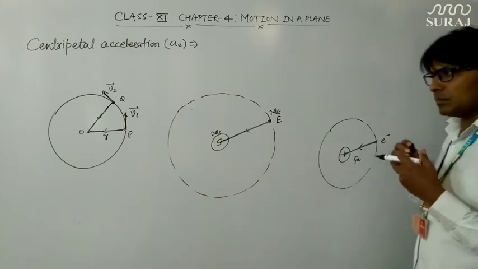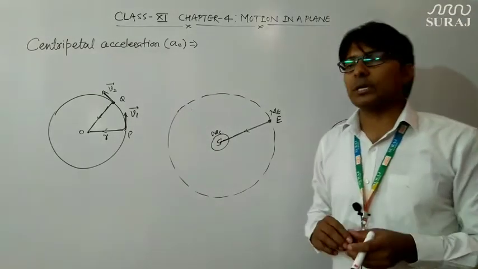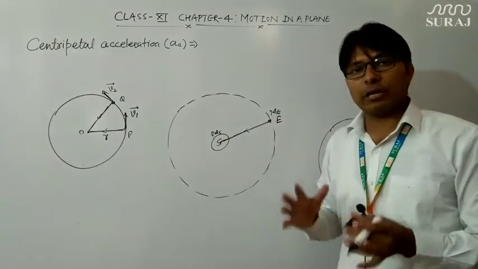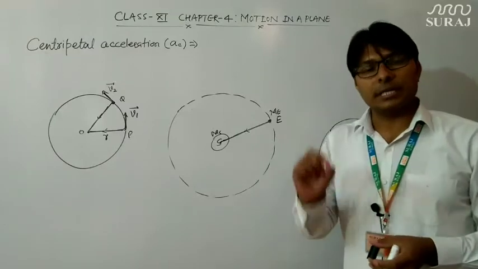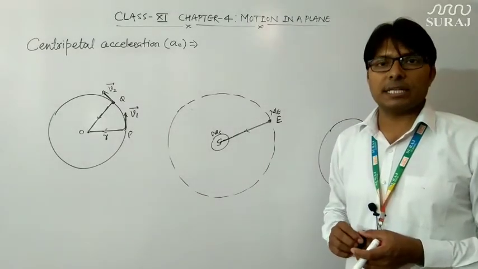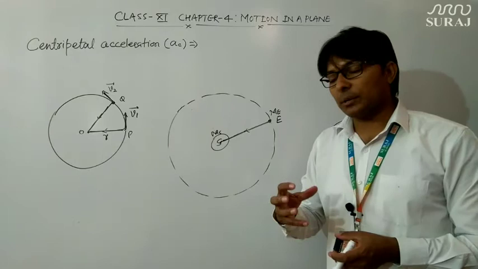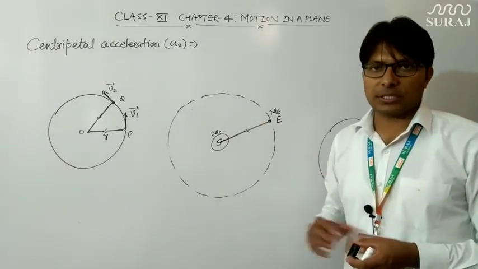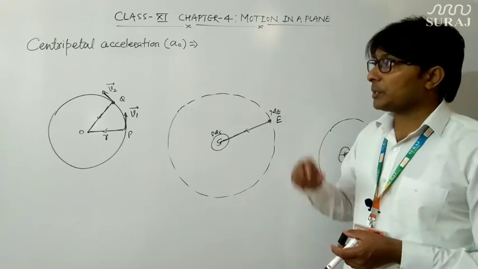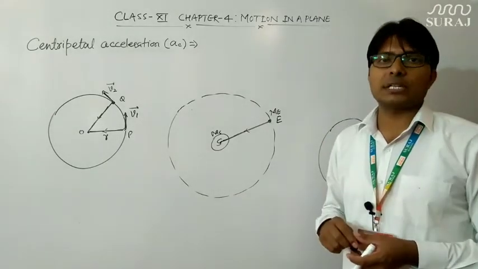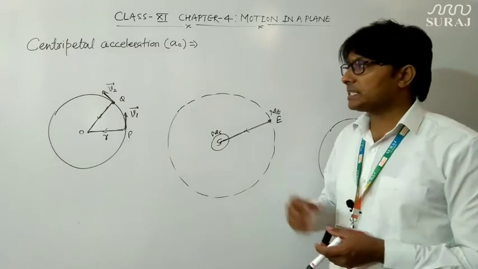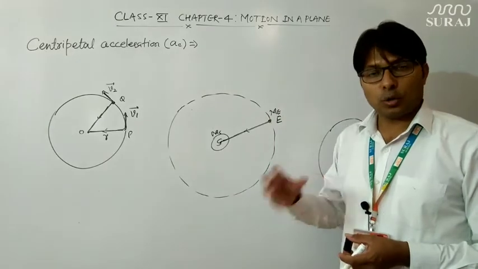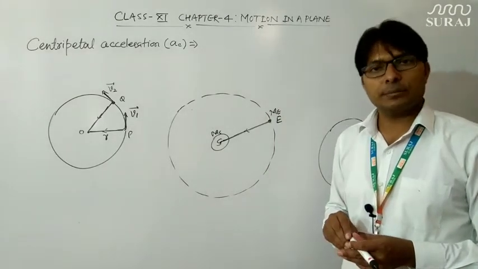So there are numerous examples through which you can easily understand that wherever there is circular motion, there will be a centripetal force, or centripetal acceleration, working towards the center of that circular path. And this centripetal acceleration is a special kind of acceleration because it exists due to the change in direction of the particle, not because of a change in its speed.